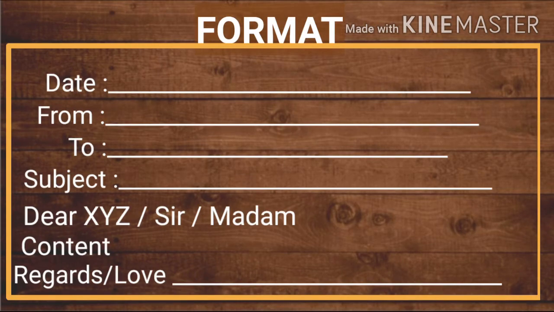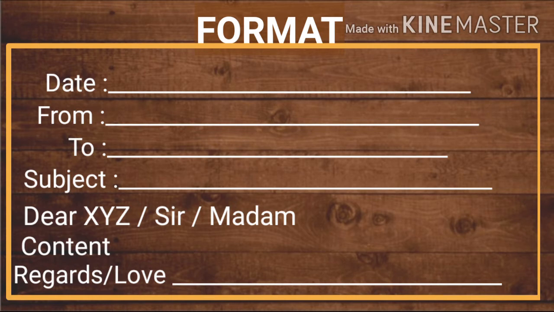First we have to write the date. Then From. From means who is sending, that is the sender's email address. Then To, the email address of the person to whom we are sending. Here we can write two or three. Suppose we have to send the email to many people, then everyone's email address we have to write in To. Then it will go to everyone.